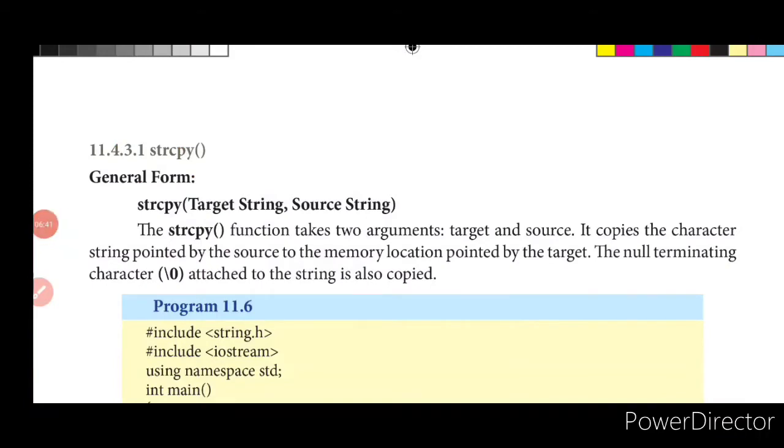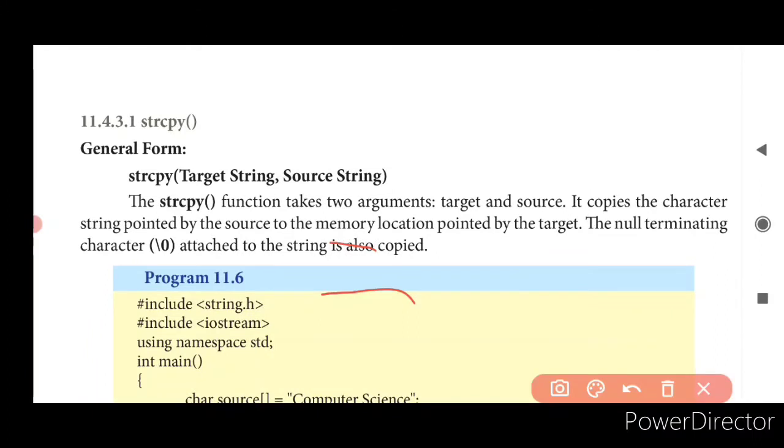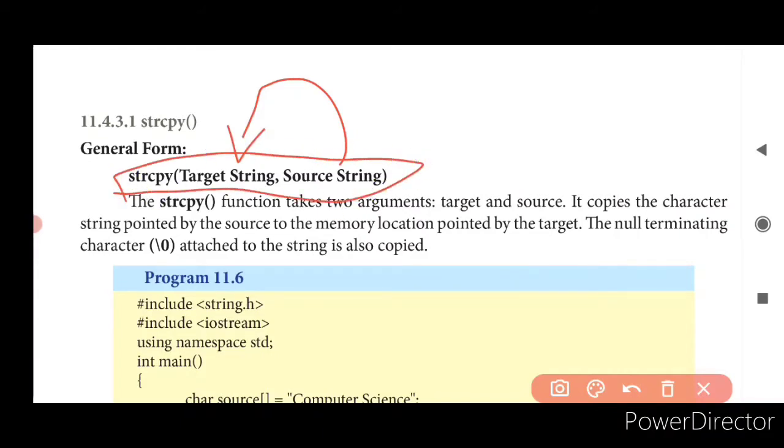strcpy is a function. Clear? Why do we use this? For copying a string. So how are we going to copy? The source string will be copied to the target string. This is how your general syntax is going to work. Whatever is given in the source will be copied to the target. Yes? And the null terminating character which is also given will also be attached to the string that is actually copied. Now let us see this with an example.